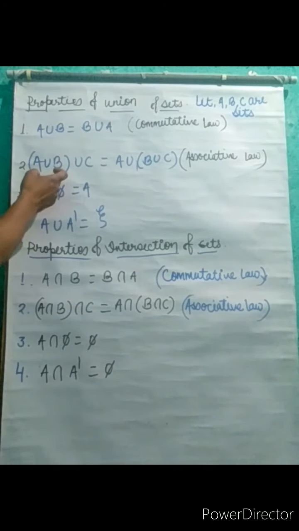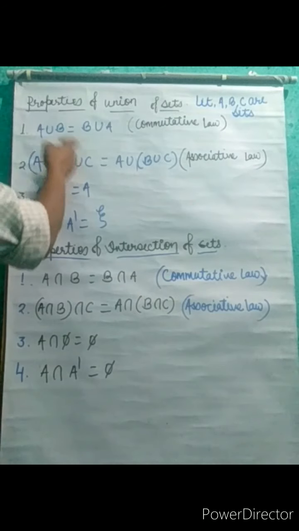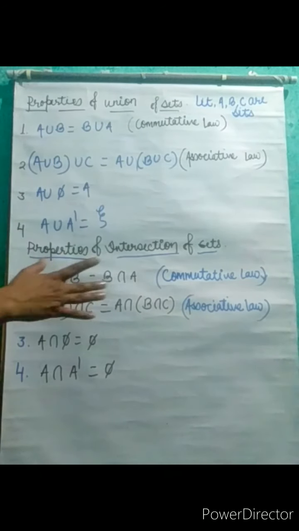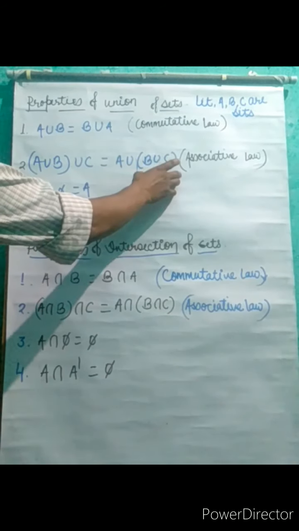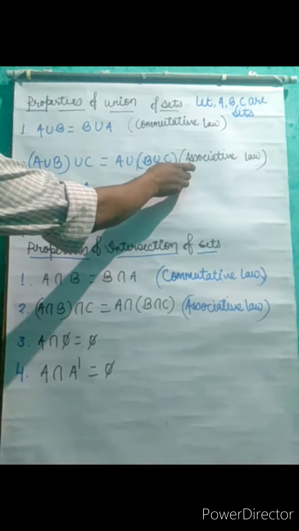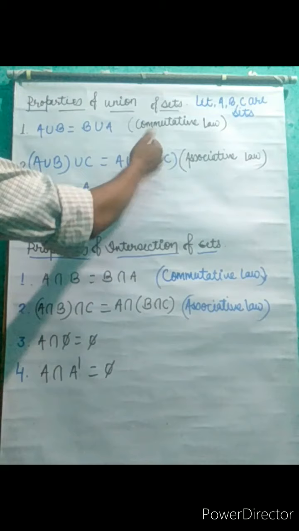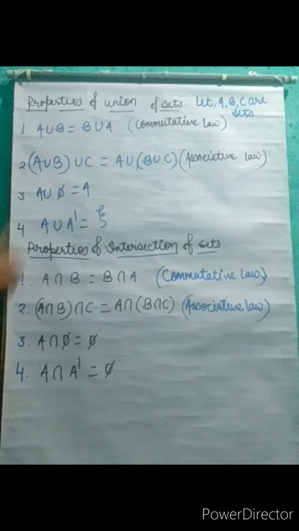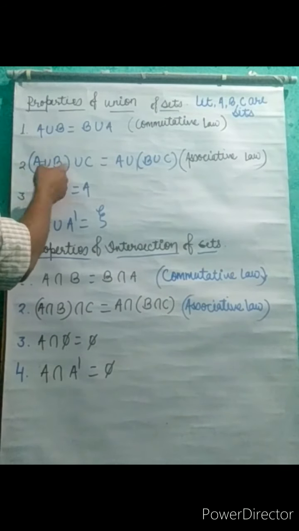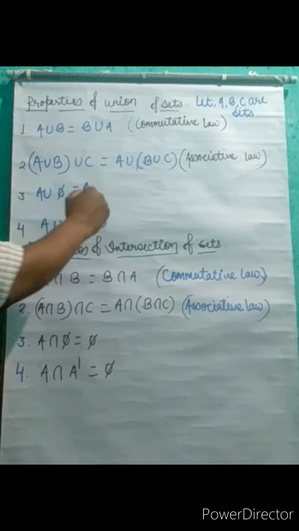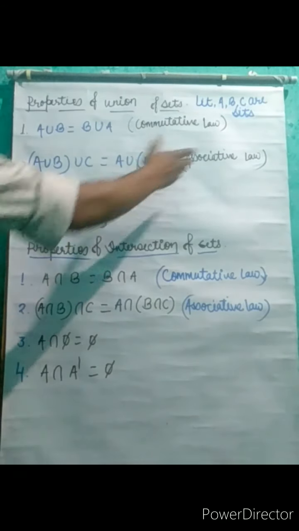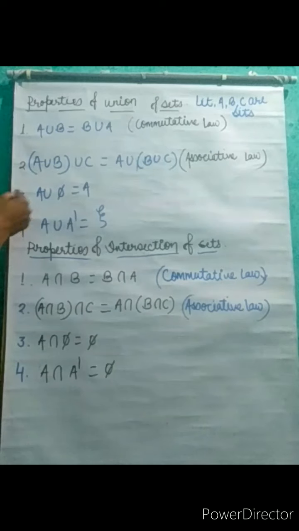Next is A union B, and with A union B you can find the union with C. Or first of all you can find B union C, then with the result of this you can find the union with A. Then also the result will come the same. Means if you change the order of the sets, it will not make any impact on the result. So it is the associative law.